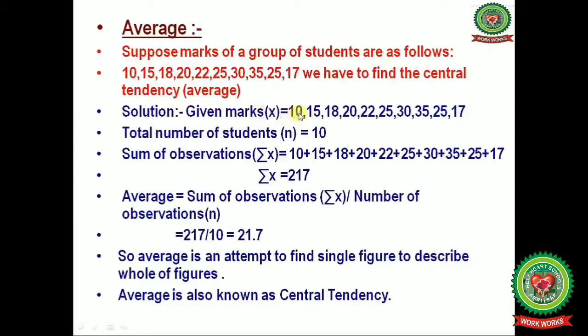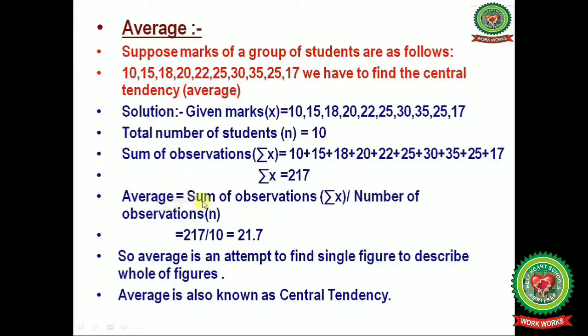Now given marks, that is denoted by small x, 10, 15, 18, 20, 22, 25, 30, 35, 25, 17, and the total number of students, that is small n, it is equals to 10. Sum of observations, that is summation x, it is equals to 10 plus 15 plus 18 plus 20 plus 22 plus 25 plus 30 plus 35 plus 25 plus 17, and summation x, it is equals to 217.